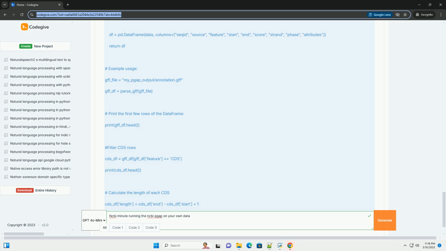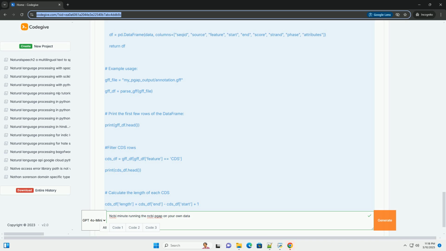Environment variables. Double check that your environment variables are set correctly. This is a common source of problems. Permissions. Make sure you have the right permissions to the output directory. Dependencies. Ensure that all the necessary dependencies are installed. Contact NCBI support. If you're still having problems, you can contact NCBI support for assistance.